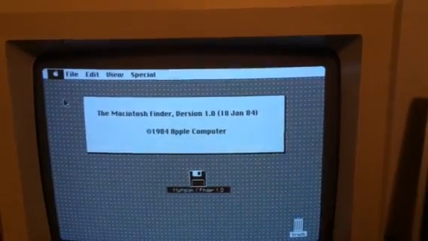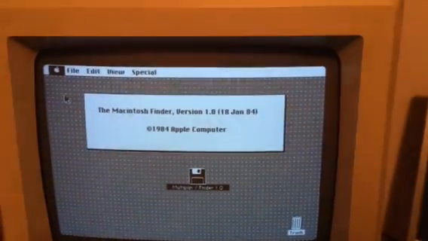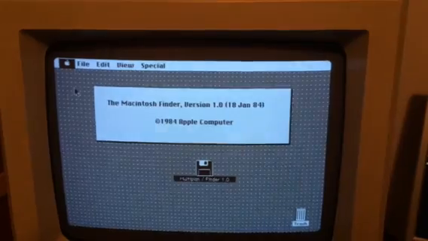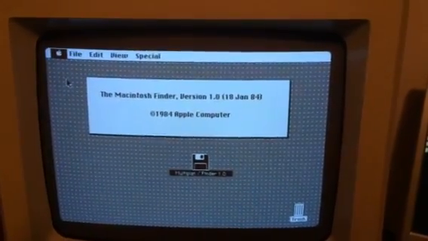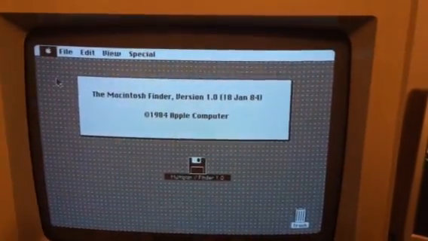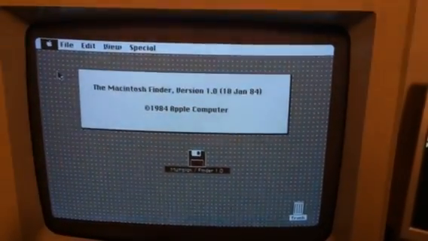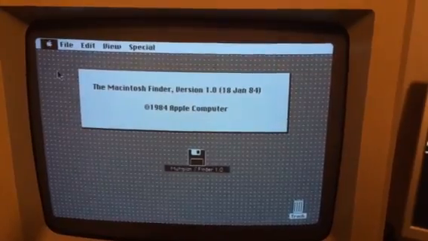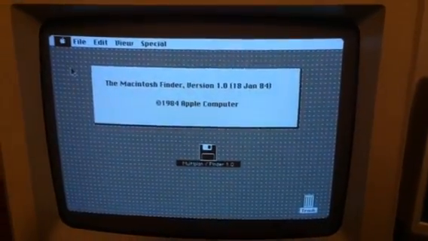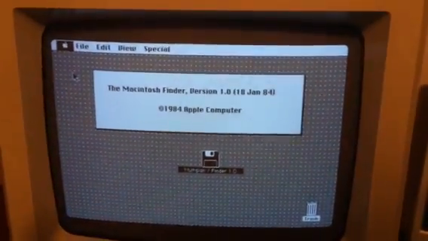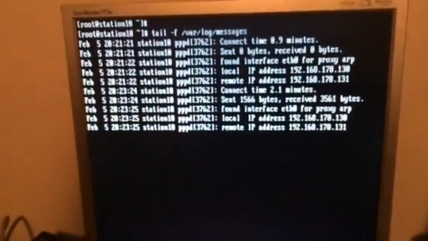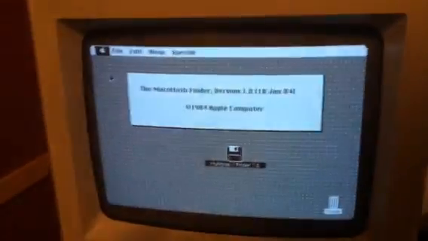Today I will demonstrate ElWhip 0.6 on an absolute rock bottom system. It's on Macintosh 128K with system 1.0 and Finder 1.0 on board. Let's see what happens. I have my PPP connection up on the Linux box, and we're going to start ElWhip.